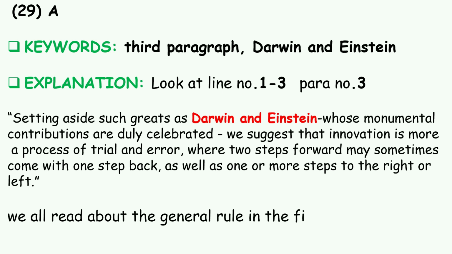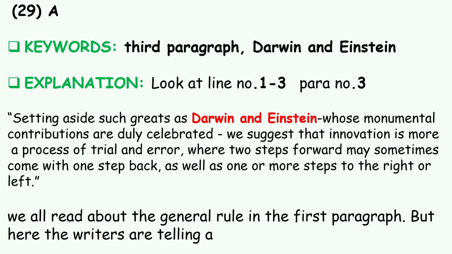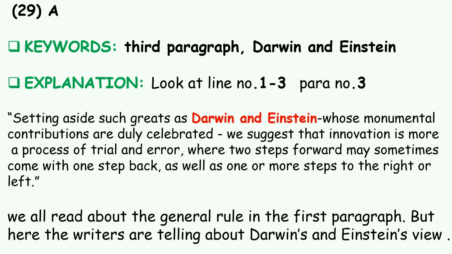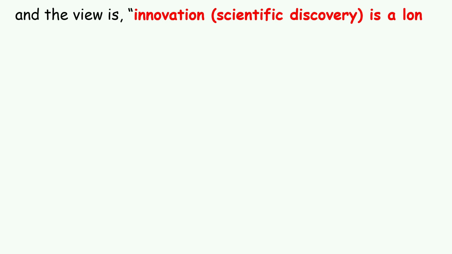We all read about the general rule in the first paragraph, but here the writers are telling about Darwin's and Einstein's view. And the view is that innovation, that means scientific discovery, is a longer process.